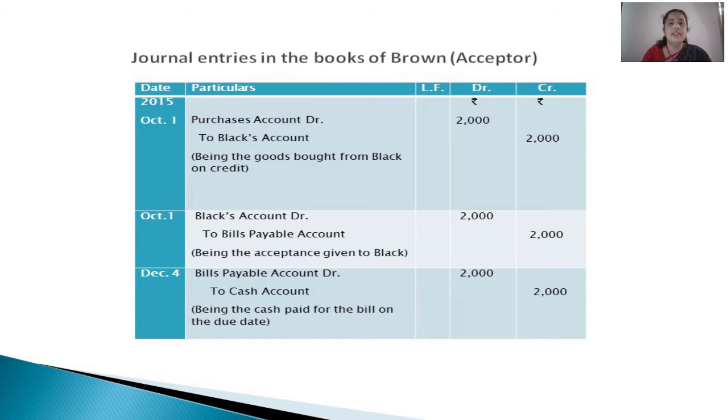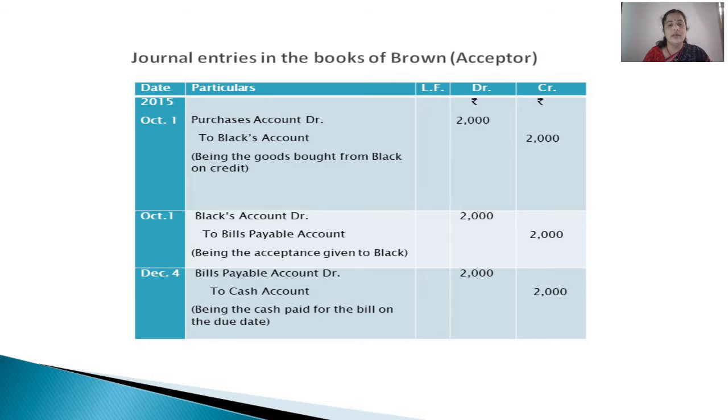Then journal entries in the books of Brown. He is the drawee and the acceptor, and he has duly met the bill on maturity. That means he has paid the amount of the bill on maturity to the person who presented the bill. That is White. So October 1st, 2015, he purchased goods from Black on credit. So purchases account debited to Black's account. Goods are coming in, purchases is an expense. So in both ways, purchases account is to be debited to Black's account.